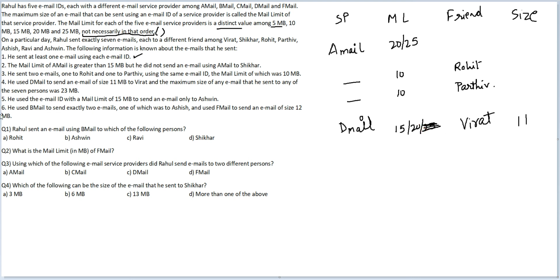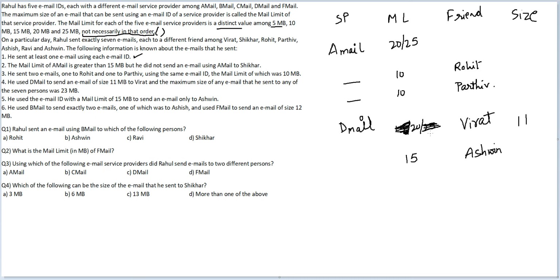We'll see. He used the email ID with a mail limit of 15 MB to send an email only to Ashwin. Okay. So 15 MB goes only to Ashwin. Which means D mail can't be 15. It has to necessarily be 20 now.